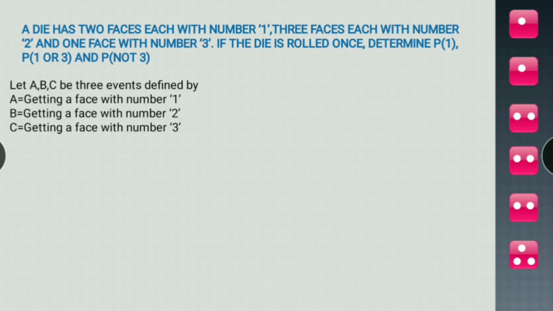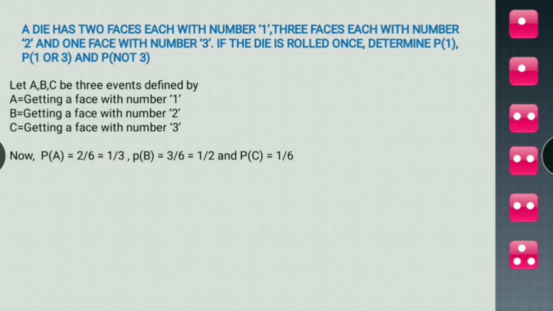So, let's see. Let A be the event of getting a face with number 1, B be the event of getting a face with number 2, and C be the event of getting a face with number 3. Then what will be the probability of A? Probability of A will be 2 by 6, because there are 2 faces which have 1. So it will be 2 by 6, which is equal to 1 by 3.